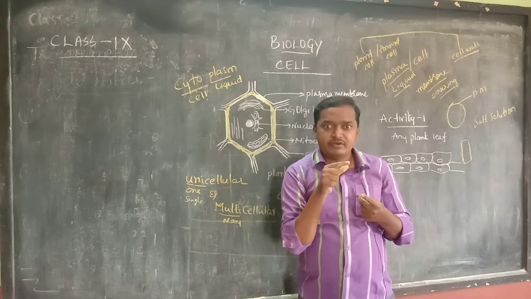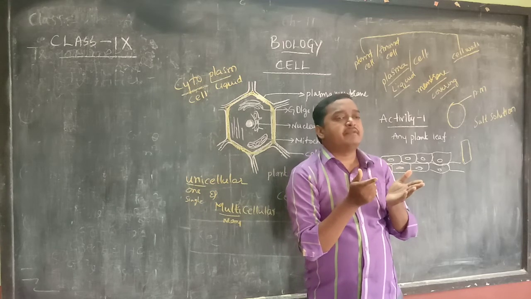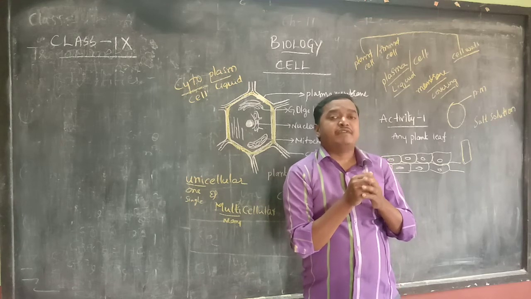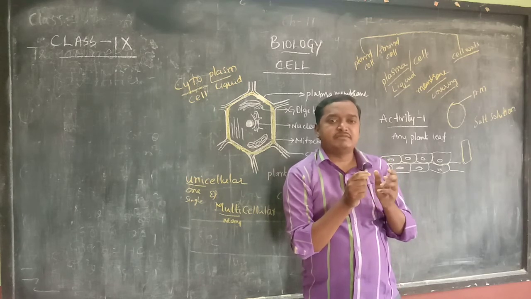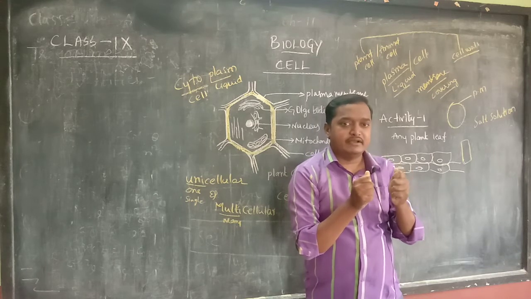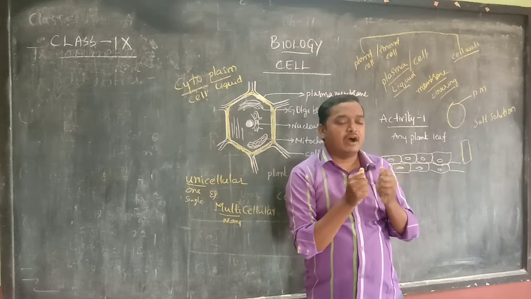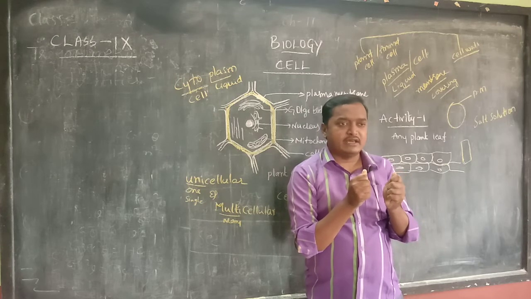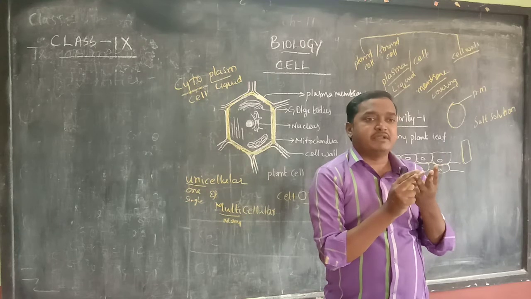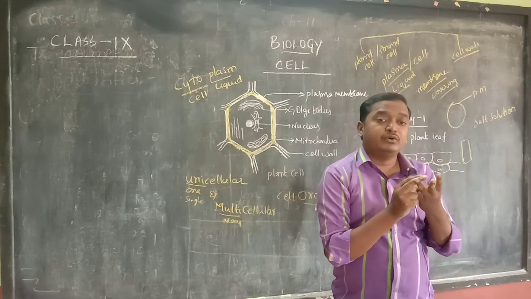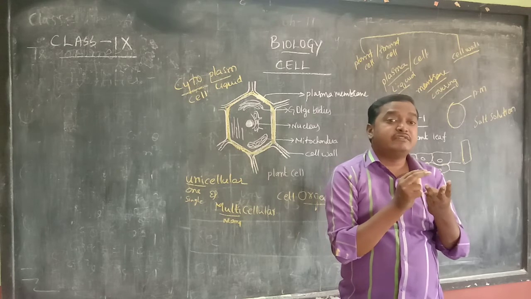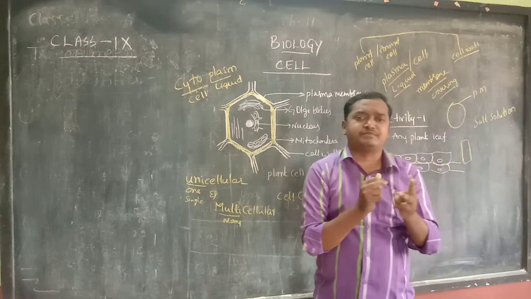It covers the inner parts of the cell, and it is flexible. Flexible means it is elastic, it can be molded, not to the fullest, but up to some extent. Is it clear? And the third function of the cell membrane is to give permission to only a few substances to enter.